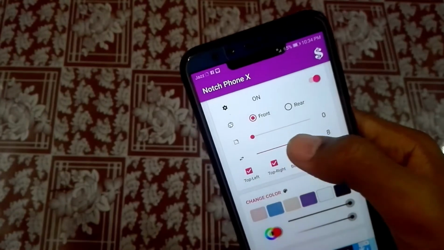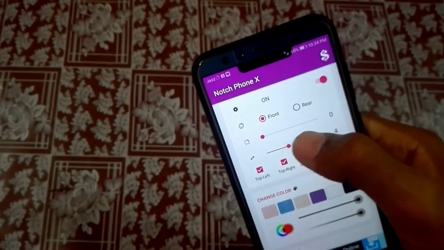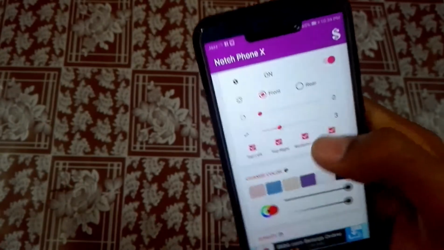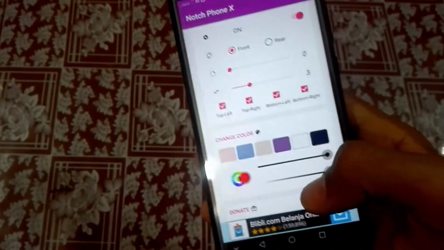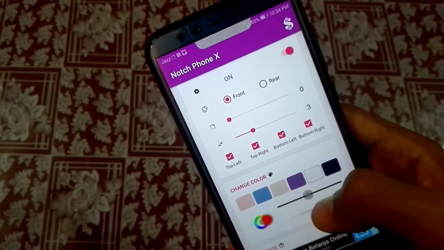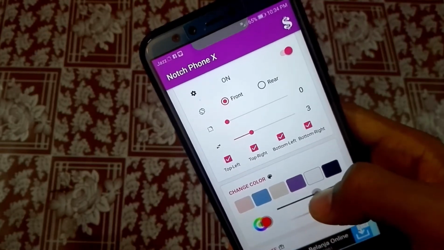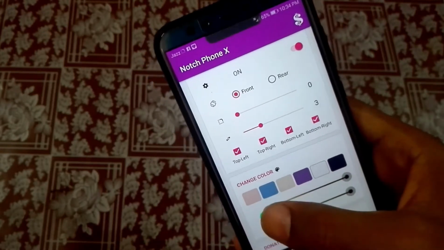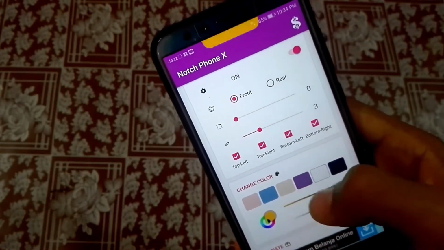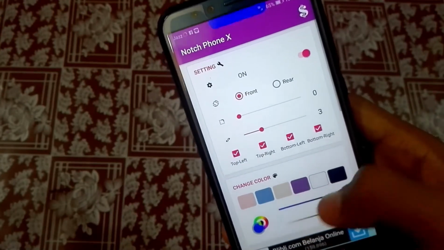Okay, and after that here is the notch size. You can increase or decrease notch size according to you, and after that you can select the color of your notch. You can see that I am changing the strength and the color of notch is changing. Okay, here you can change the color.